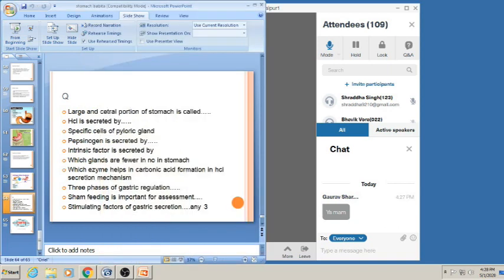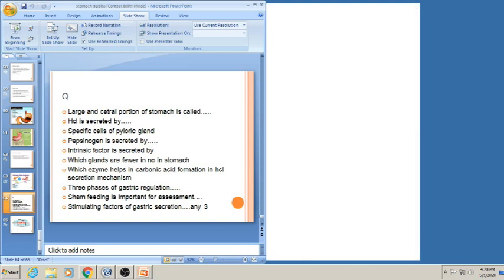Okay, so pepsinogen is secreted by chief cells, and intrinsic factor is secreted by which cells?